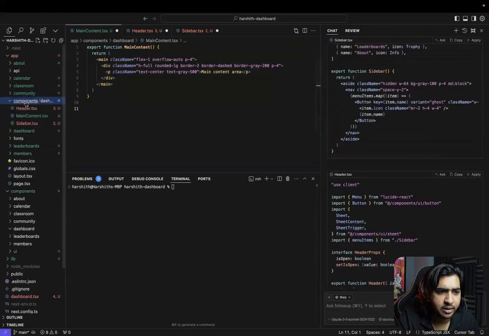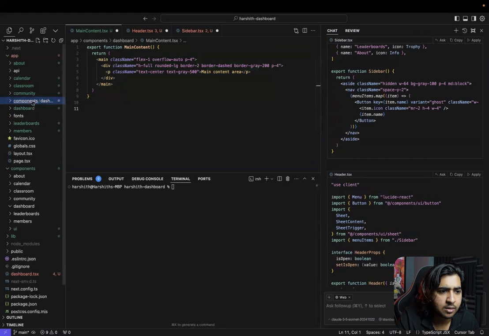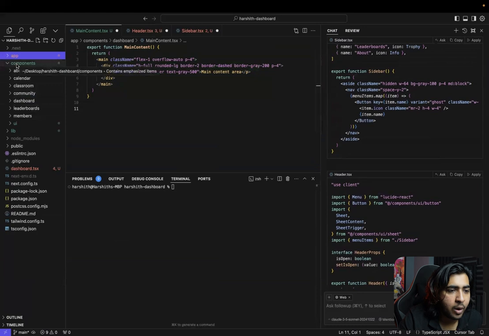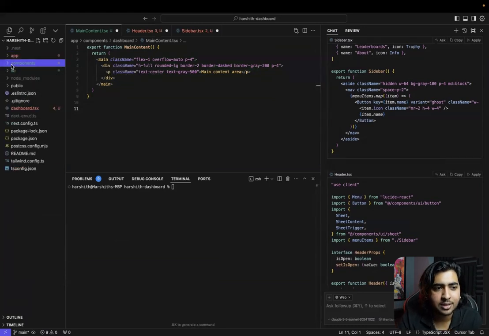As you can see, okay, I see the issue again. Okay, this was all supposed to be in this. I see what the issue is. As you can see, this components folder is outside. This is not what we wanted. All right, so this is a slight mishap here. Let's just save, let's calm down, let's just save.